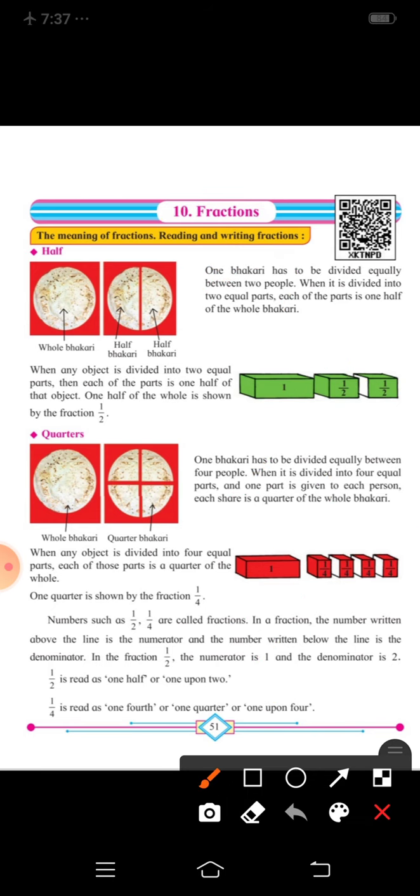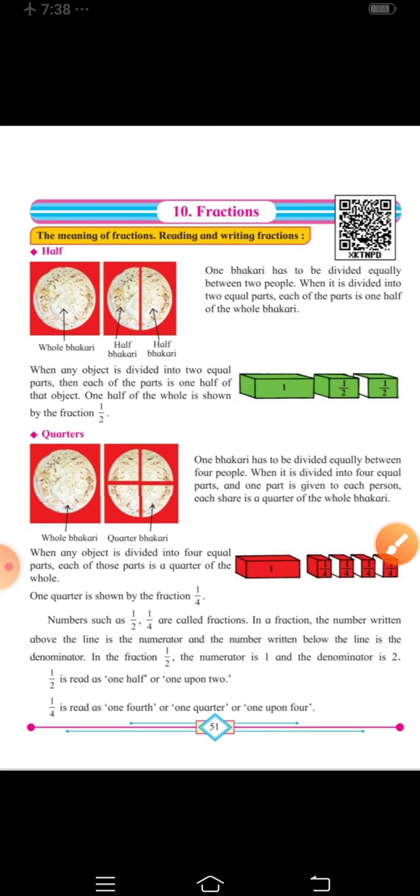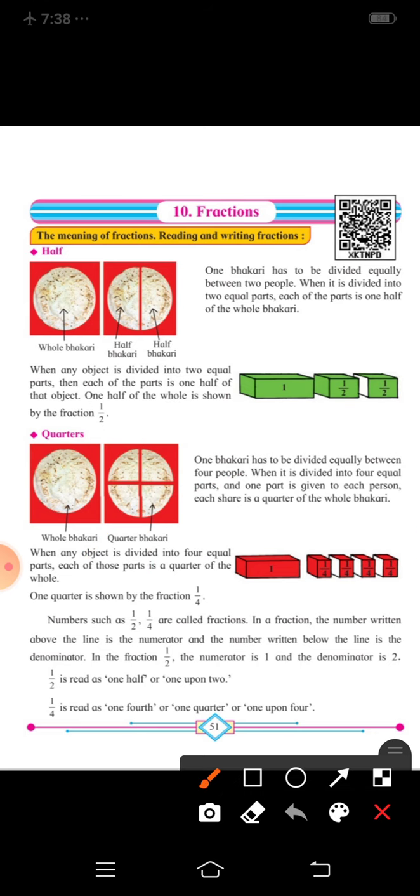Okay. Now this is quarters. How can we divide things into quarters? Quarters means, in a circle, this is a whole bakri. Now we are going to divide it into quarters. First we divide it into half, then again half of each half, and it has become 4 quarters. This is 1 quarter, 2 quarter, 3 quarter, 4 quarter. Correct? So now see, this is 1 upon 4, 1 upon 4, 1 upon 4, 1 upon 4.